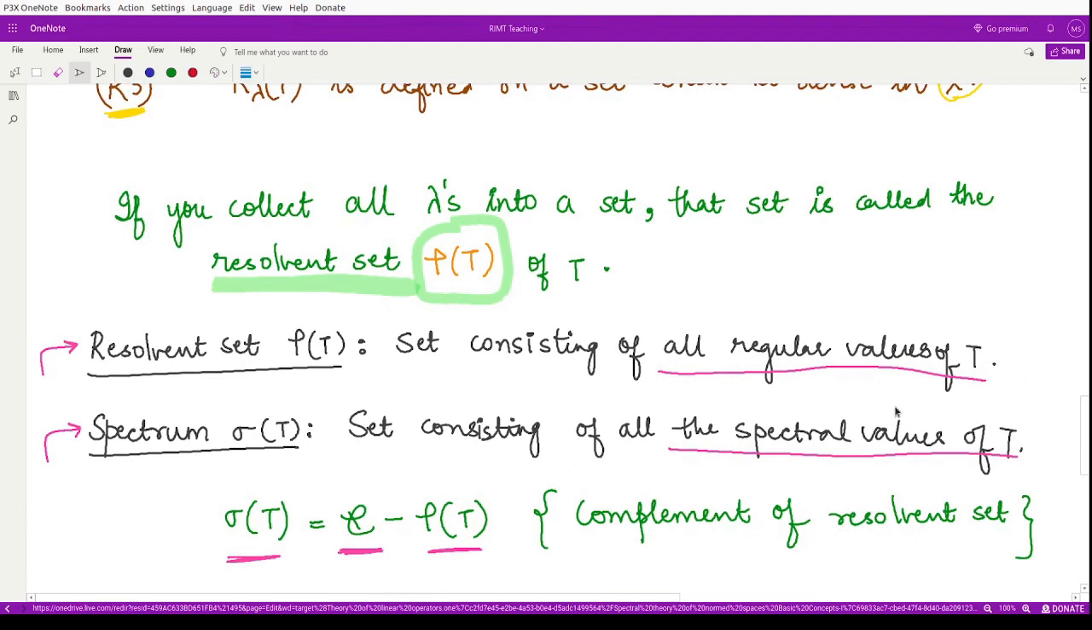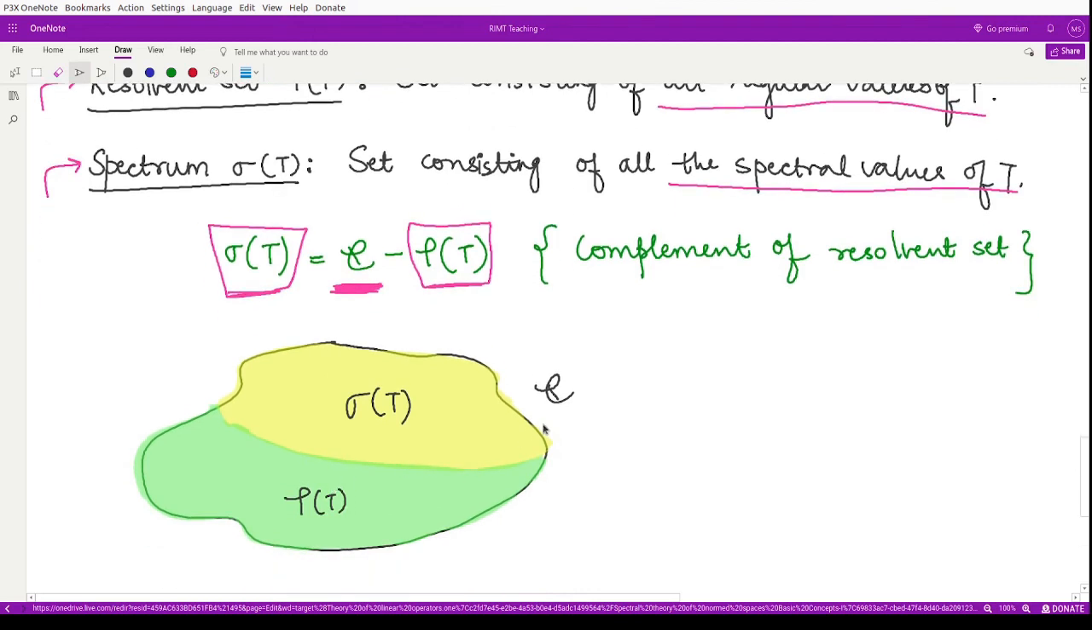So what we have done is partition this set of complex numbers into two things. One is known as the resolvent set, consisting of all the regular values, and one is known as the spectrum set, consisting of all the spectral values. So for the complex set, we have divided or partitioned it into two sets. Obviously, these two sets would be disjoint, and when you take the union of these two, they will form the complete complex plane. Right?